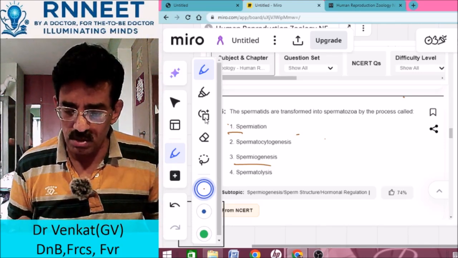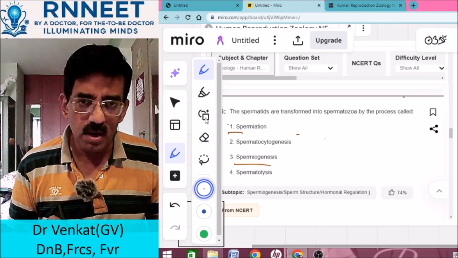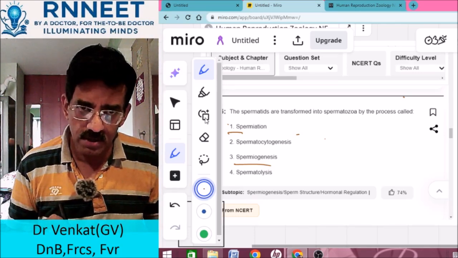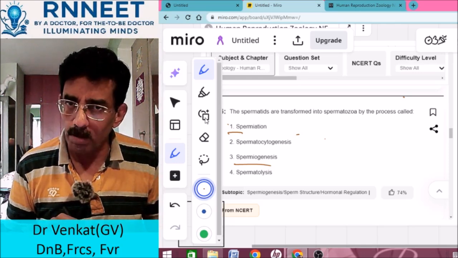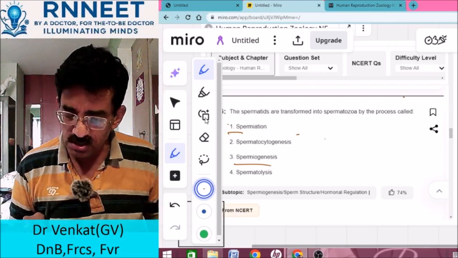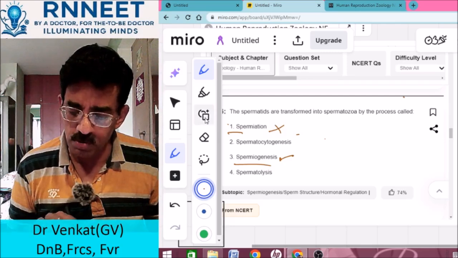So what is it that is from spermatids? Now you know that basically the primary spermatocyte becomes secondary spermatocyte and then becomes the spermatid. The spermatids then mature into spermatozoa. And what is that process known as? It is known as spermiogenesis. It is not spermiation. What is spermiation?